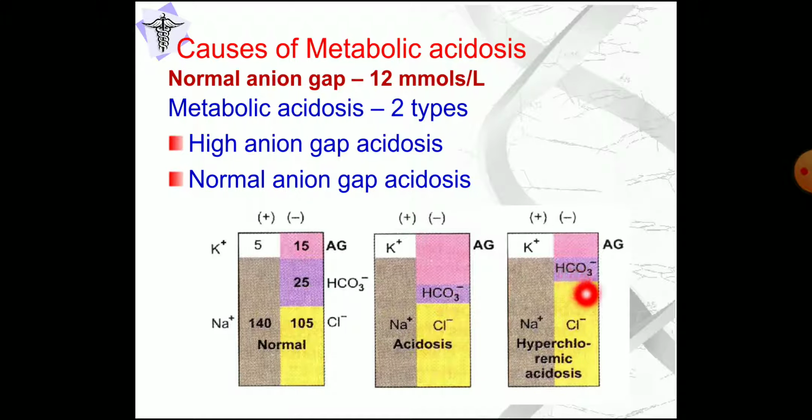But in this type, it is normal anion gap acidosis. Here also almost the same anion gap as the normal case. So there are high anion gap acidosis and normal anion gap acidosis.